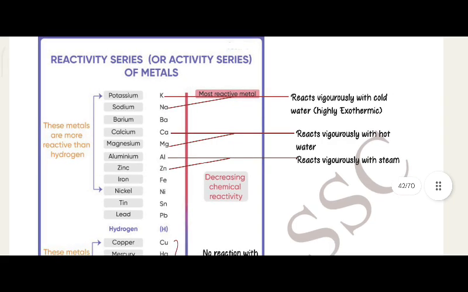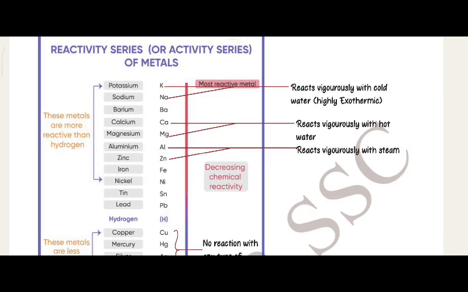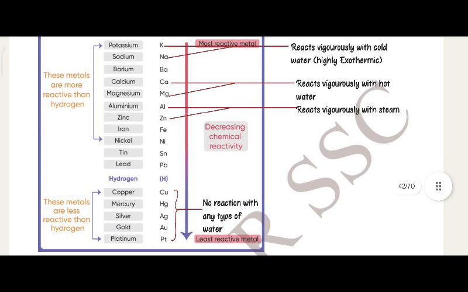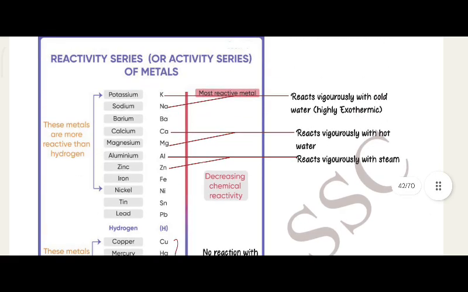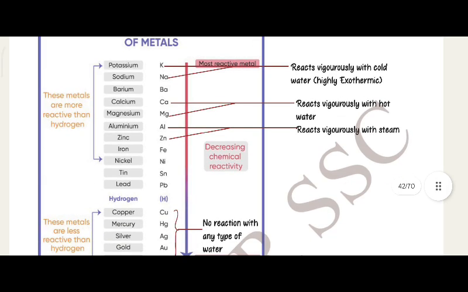Reactivity series or activity series of metals: potassium, sodium, barium, calcium, magnesium, aluminum, zinc, iron, nickel, tin, lead. These metals are more reactive than hydrogen. Then hydrogen, copper, mercury, silver, gold, platinum. These metals are less reactive than hydrogen. Potassium is the most reactive metal.